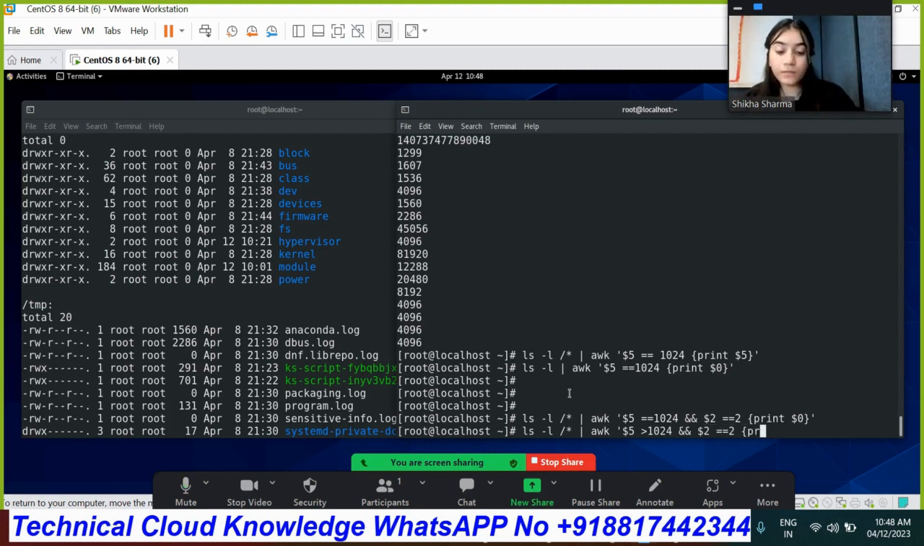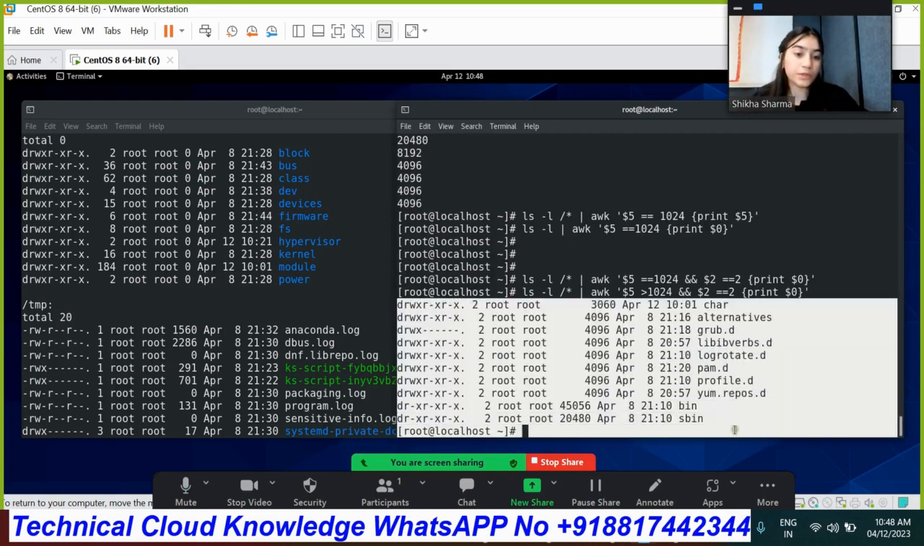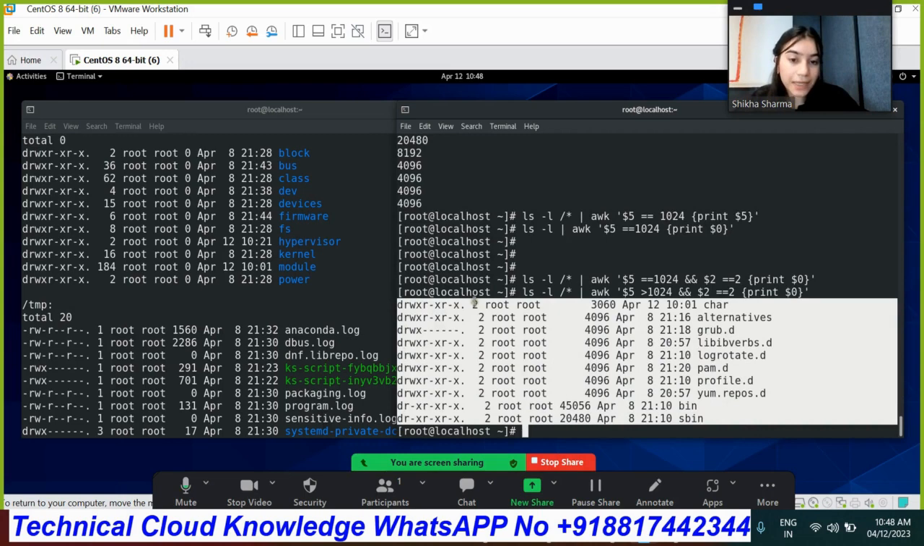Print field number 0 with the content. As you can see, I got one output. The link count is 2 and the size is greater than 1024 bytes. So that's how we get that content.